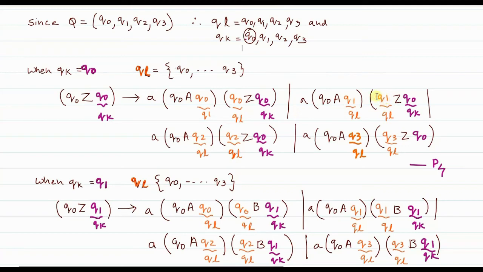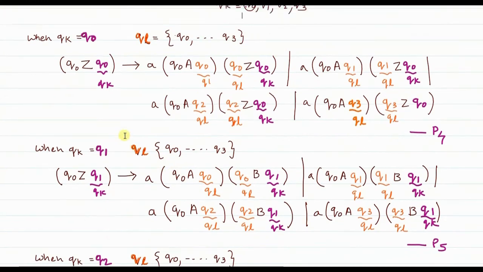In the third term, Qk will remain Q0 only, no issue. But Ql, which in the second term was taking the value of Q1, in the third term will take the value Q2. So wherever Ql is there, I have written Q2. Qk still remains Q0 only. And the fourth term is because of the next value of Ql, that is Q3. So in the fourth term, Ql will take the value of Q3. Qk will remain Q0 only.